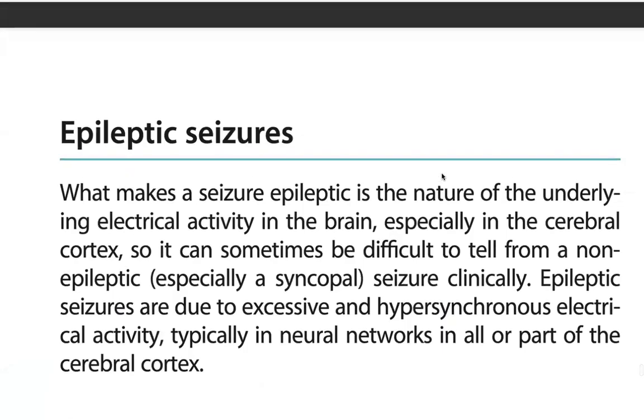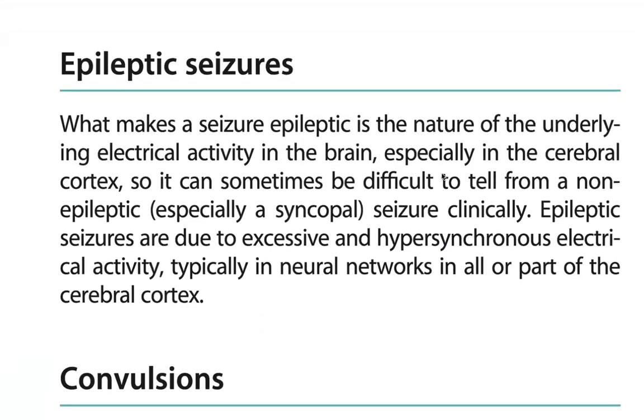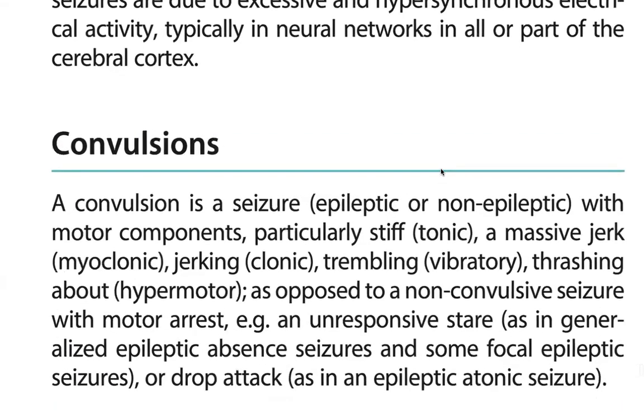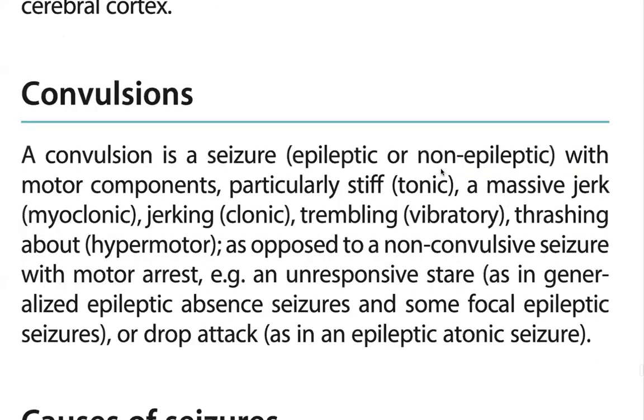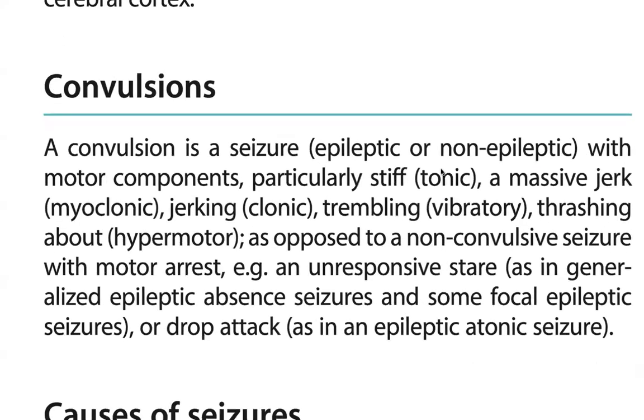Okay, so epileptic seizures. What makes a seizure epileptic is the nature of the underlying electrical activity in the brain, especially in the cerebral cortex. So it can sometimes be difficult to tell from non-epileptic, especially syncopal, seizures. Clinically, epileptic seizures are due to excessive and hypersynchronous electrical activity, typically in neural networks in all or part of the cerebral cortex.